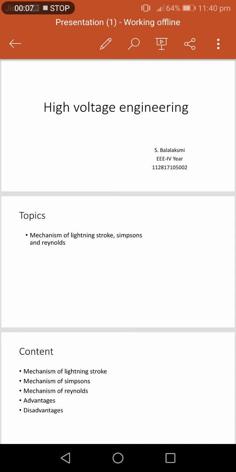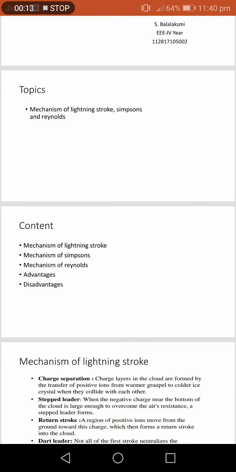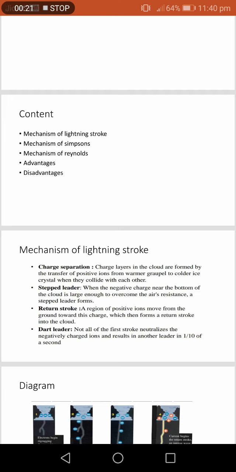My topic is mechanism of lightning stroke, Simpson and Reynolds. Contents: mechanism of lightning stroke, mechanism of Simpson, mechanism of Reynolds, advantages and disadvantages.